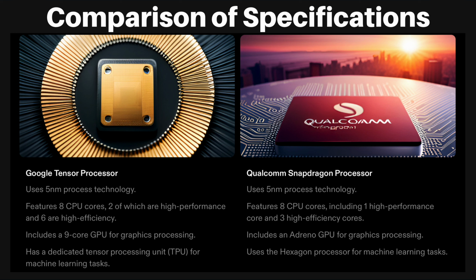Whereas the Qualcomm Snapdragon processor uses 5 nanometer process technology, which is the same as the Google Tensor processor, and its features include 8 CPU cores, including one high performance core and three high efficiency cores. It includes an Adreno GPU for graphic processing, which differs from Google Tensor, and uses the Hexagon processor for machine learning tasks.